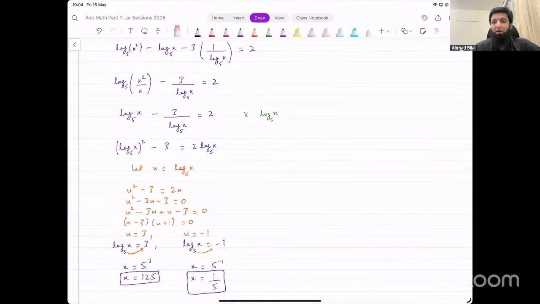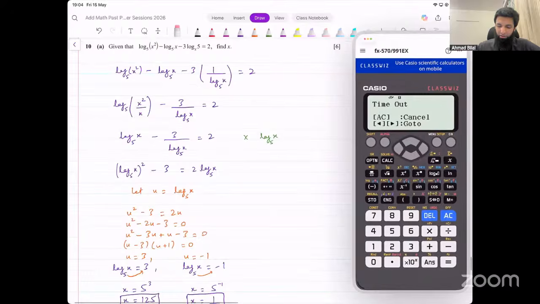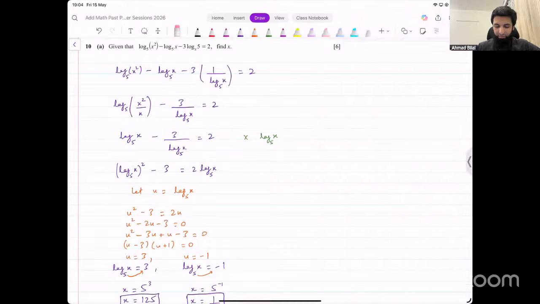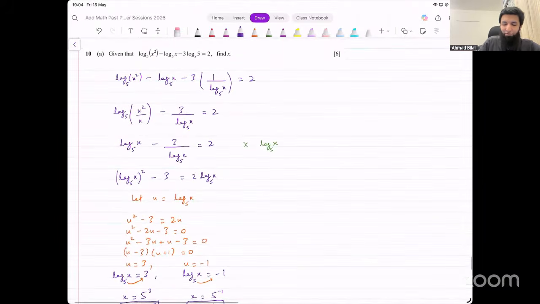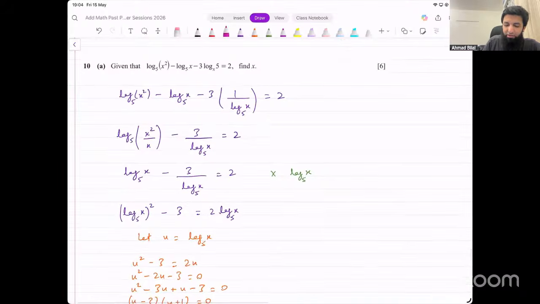So these are the final answers that we get. Any issues with this? Makes sense? Now you can verify this on your calculator as well if you want. Let me just do it. So I could just put that whole equation on the calculator like this, right? Log of, no, in fact, I'm sorry. What am I doing? Calculator is not allowed, right? You would just think of what would happen if you were to input this here, just to do a quick check.